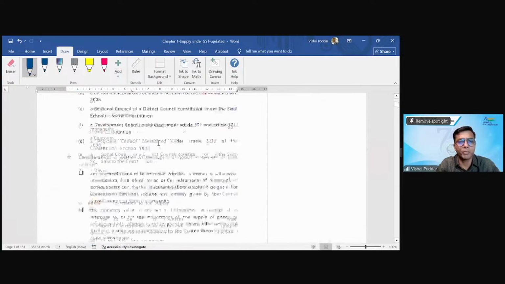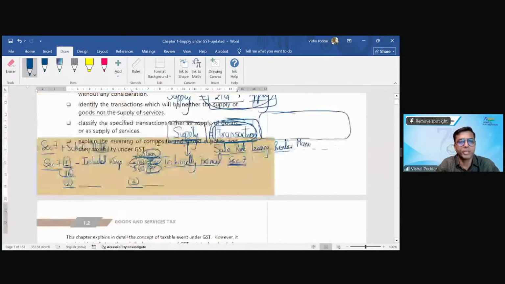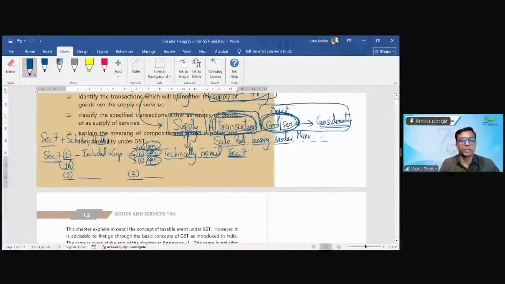I'll put it here. I think this will be easier for you all to understand. So see, subsection 1, as I said, is trying to explain what will be included in supply through a general meaning and then through some special meanings. Then subsection 2 says, I am giving you a negative list, whereby I'm going to give you a list of those transactions which will be no supply transactions.